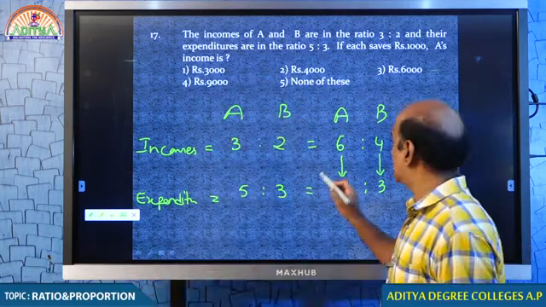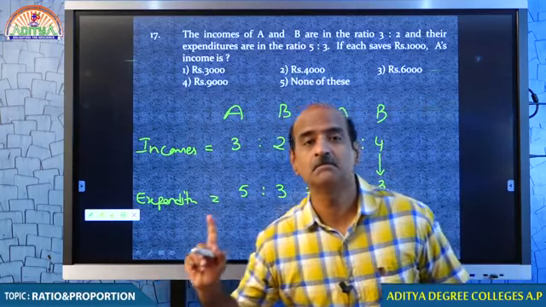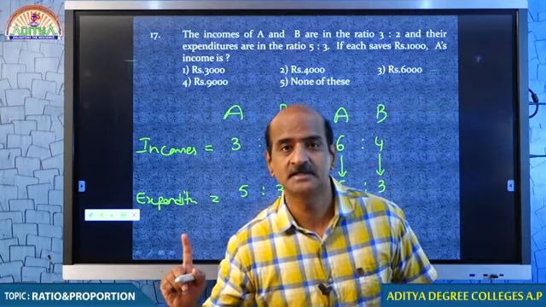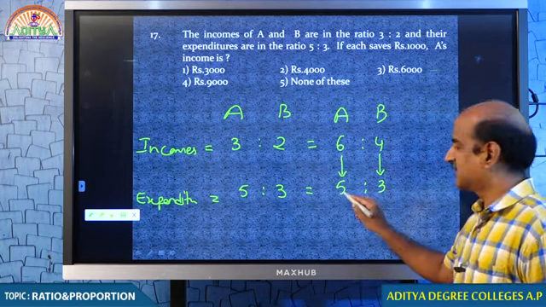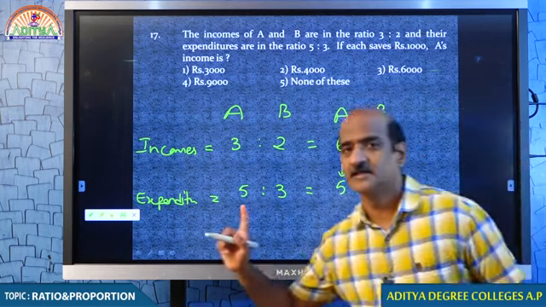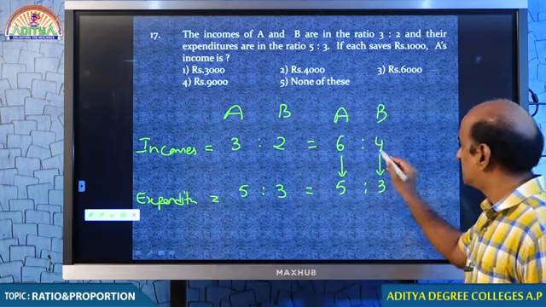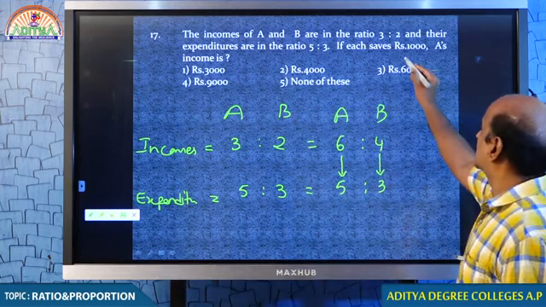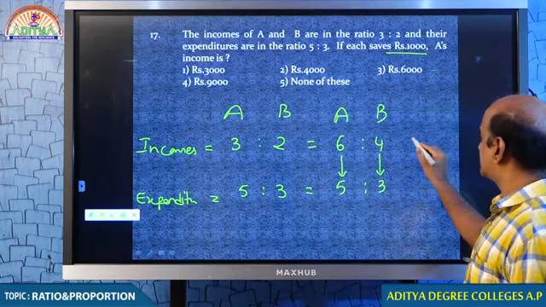He is actually earning 6 parts, not a number, it is the ratio. He is putting 5 parts expenditure, which means he is saving 1 part. B is also saving 1 part. Tell me how much each person is saving?